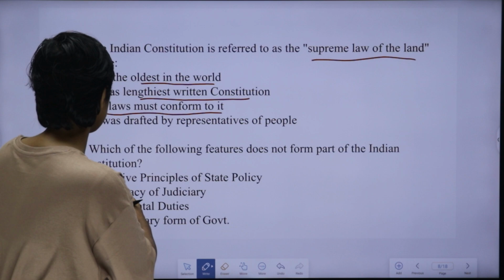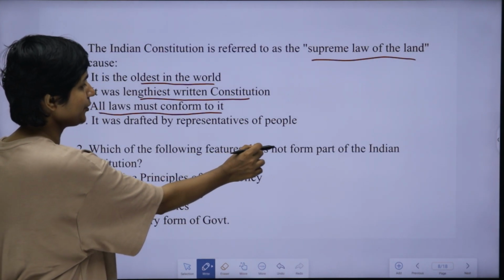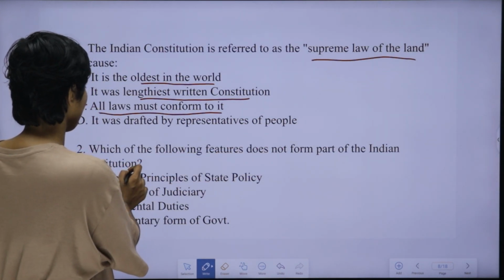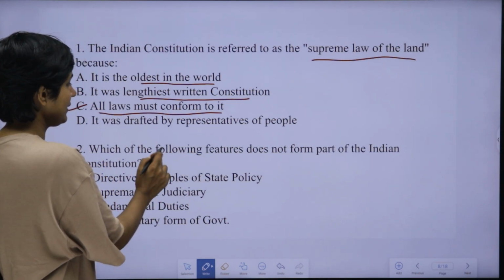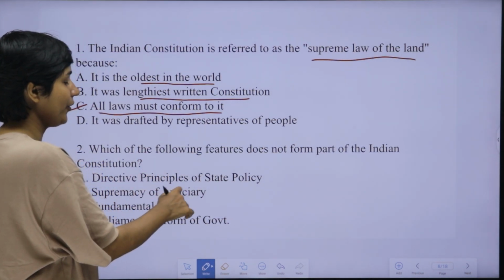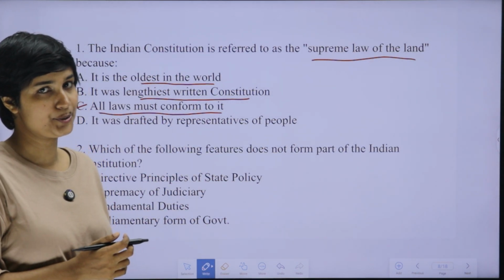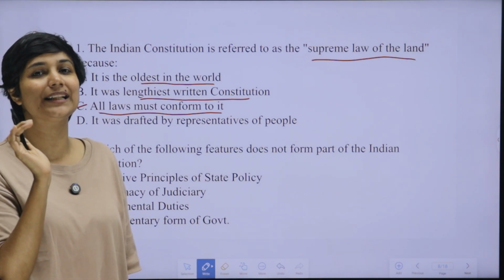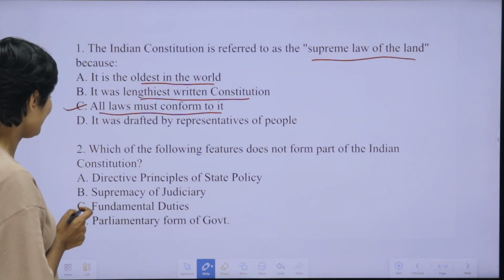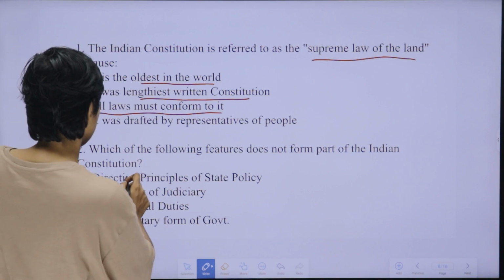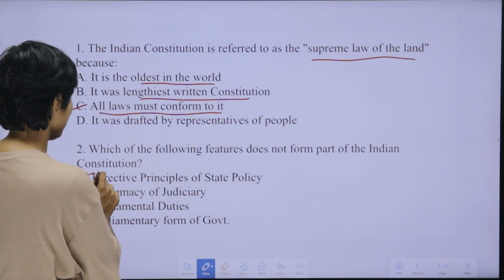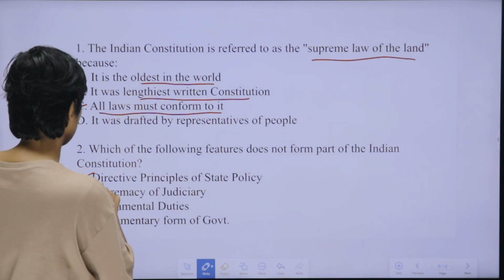Next, the second question is, which of the following features does not form part of the Indian constitution? Which among the following is not included in India's constitution? We have the directive principles of state policy, included in Part 4.